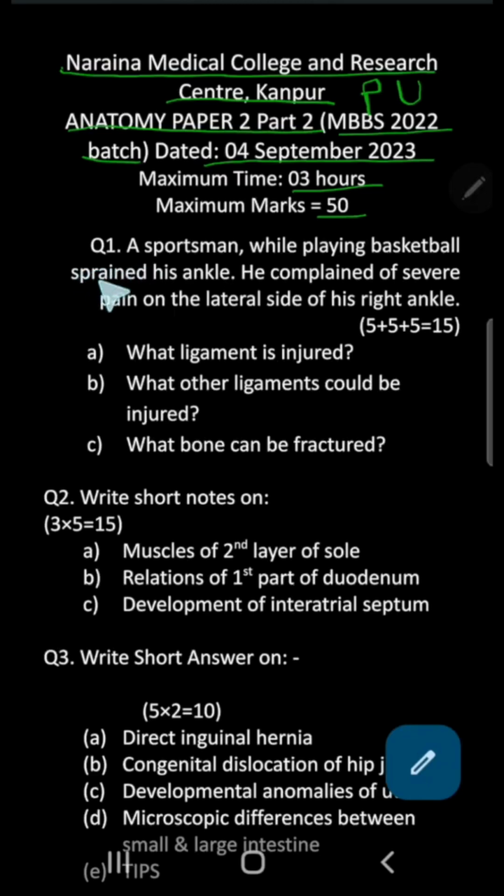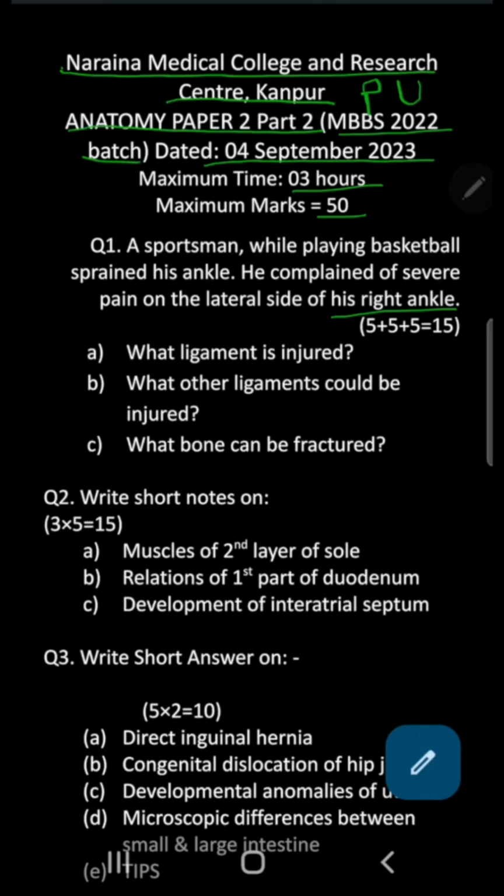Question number 1. A sportsman, while playing basketball, sprained his ankle. He complained of severe pain on the lateral side of his right ankle. So what ligament is injured? Now, to solve this question, actually you need to know about the ankle joint and its clinical and applied aspect, because they are talking about the lateral side of the ankle joint.